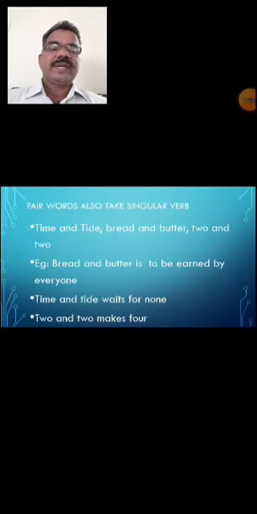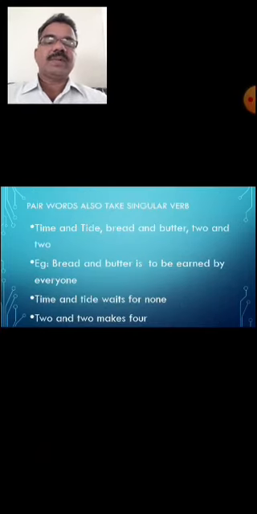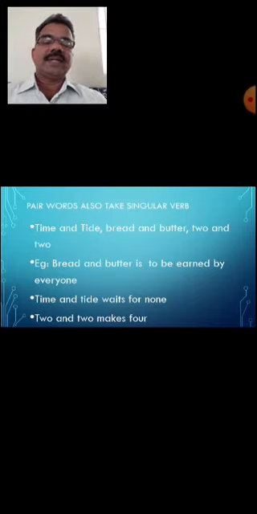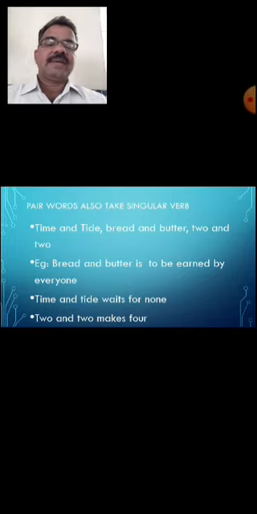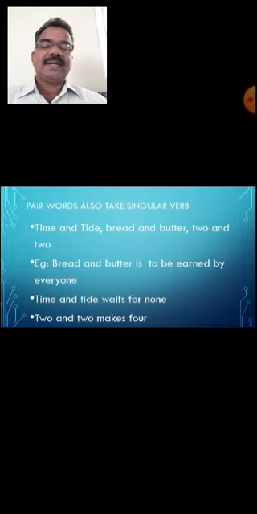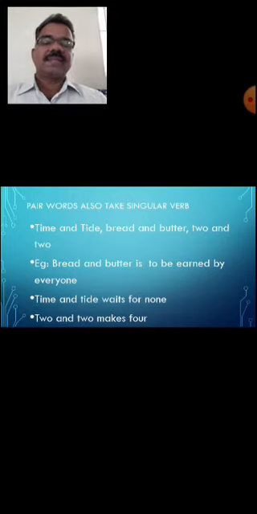Pair words also take a singular verb. There are certain pair words that go together. They also always take the singular form of verb. For example, time and tide, bread and butter, two and two, nine and nine, like that. Bread and butter is to be earned by everyone. Everybody has to earn bread and butter.